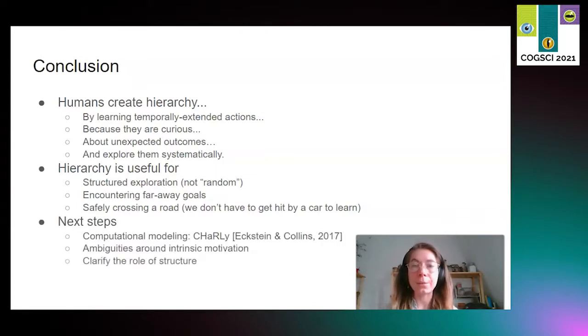Our next step is to apply a specific computational model to this data. We already presented this model at a NeurIPS workshop a few years ago. Basically, the agents experience surprise when unexpected events occur, which triggers curiosity and the creation of options, i.e. multi-step actions. We also need to run additional versions of this task to learn more about the intricacies of intrinsic motivation and clarify the role of structure.